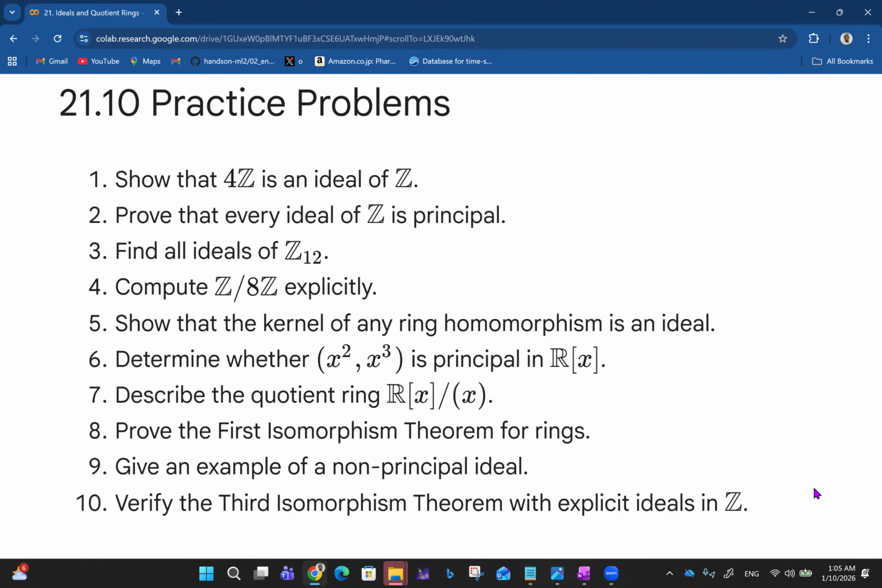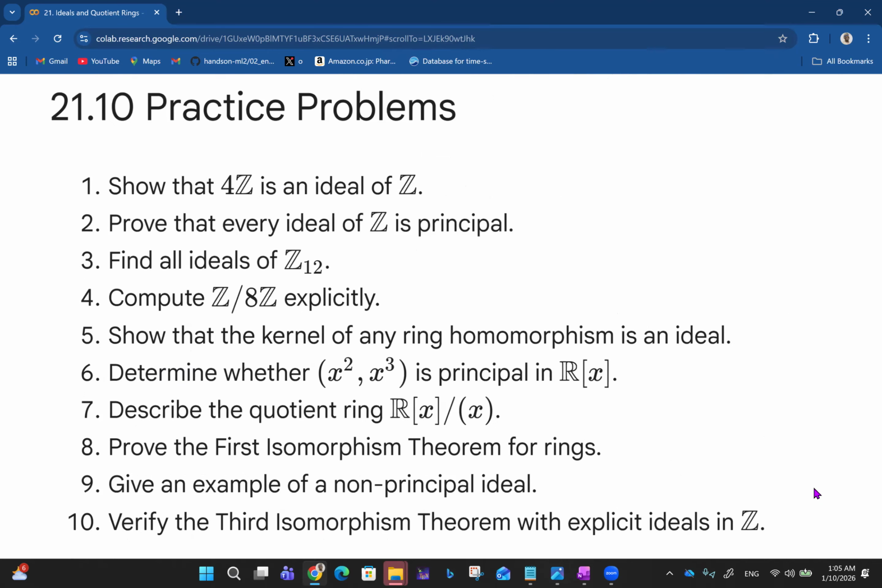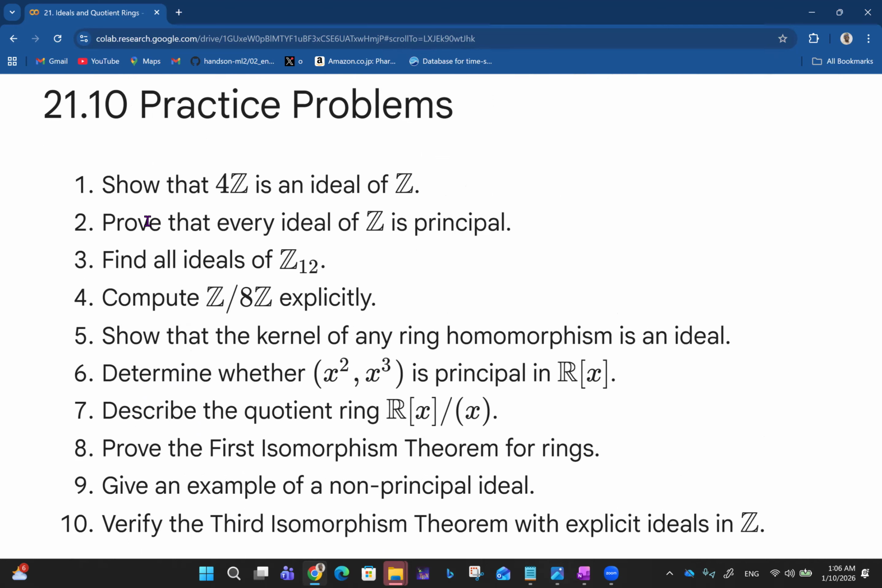So you can try out these 10 questions as usual. Show that 4Z is an ideal of Z. Prove that every ideal of Z is principal. Find all ideals of Z12. Compute Z over 8Z explicitly, and all that. We've had examples of this, so you want to try your hands on them to see how well you understand the idea.